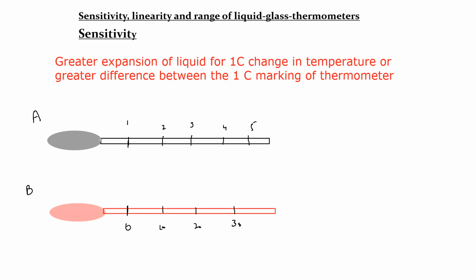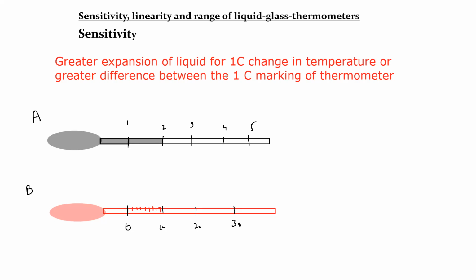Why? Because you can clearly see this is the expansion for A when the temperature changes by 1 degree. But for B, because 0 and 10 are there, 1 degree will be somewhere here: 1, 2, 3, 4, 5, 6, 7, 8, 9, and 10.